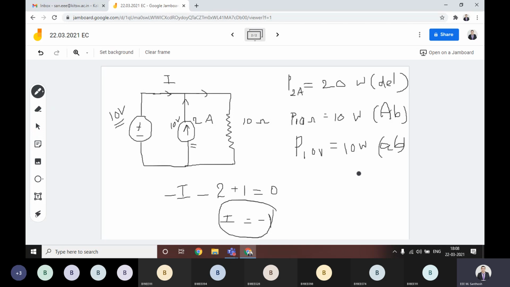Then if you calculate delivered and absorbed powers separately, here P delivered is equal to 20 watts, and P absorbed is 10 plus 10, that is also 20 watts. That means here the theorem is satisfied.